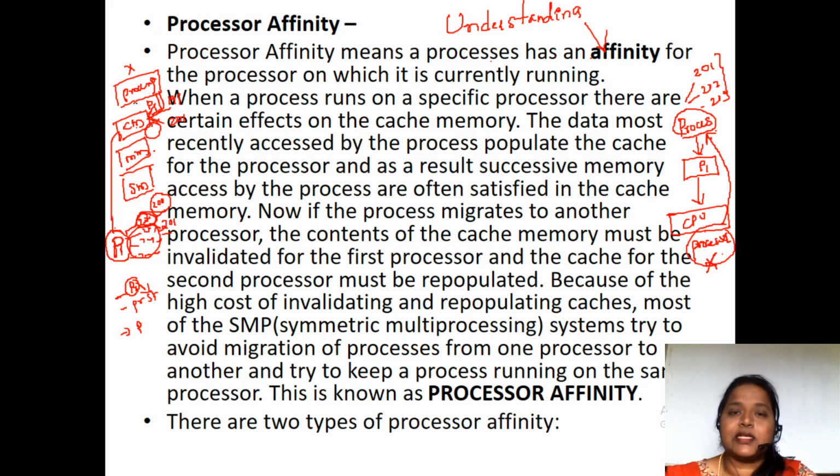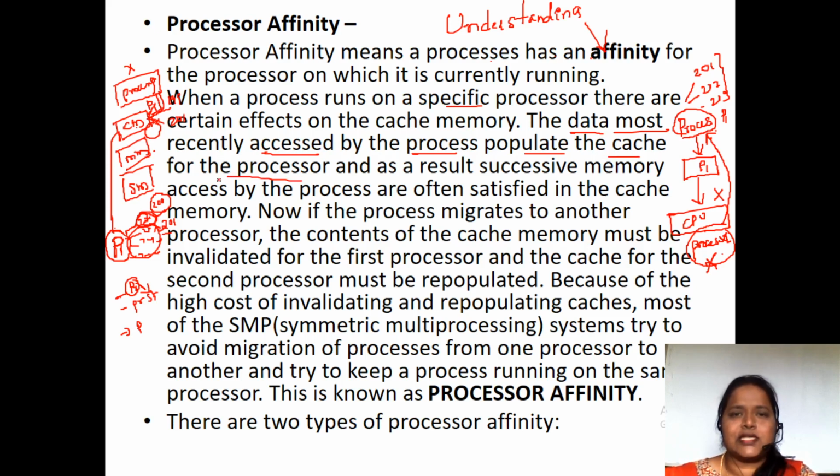Because this cache memory takes the nearby instructions and stores them in the memory. That is the reason when a process runs on a specific processor, suppose when process P1 runs on a specific processor X, there are certain effects on the cache memory. What are the effects? The data most recently accessed by the processor populates the cache of the processor.